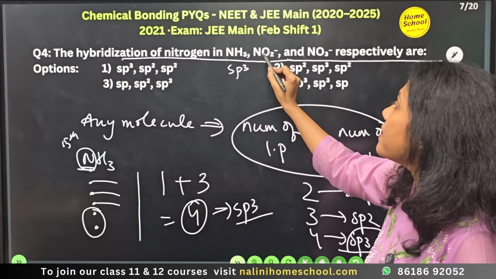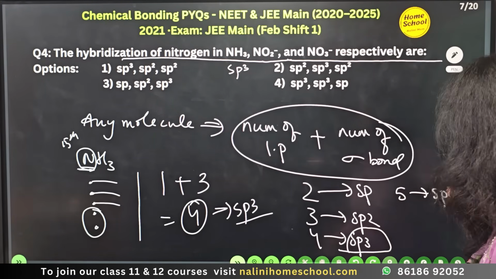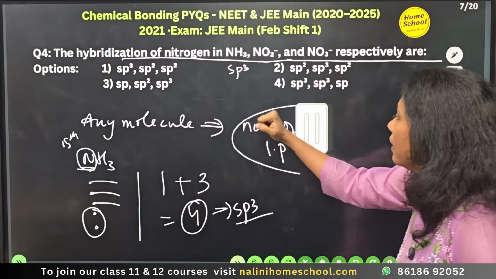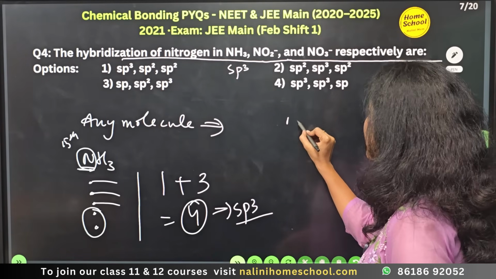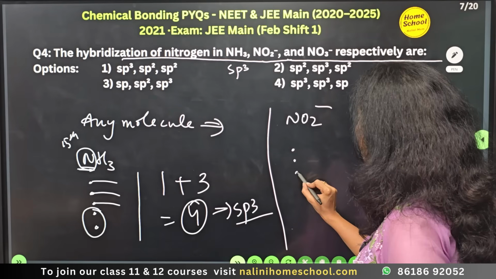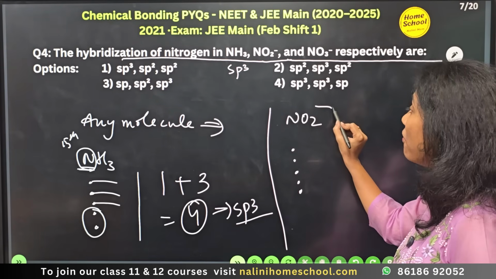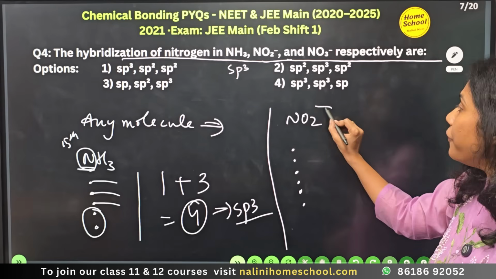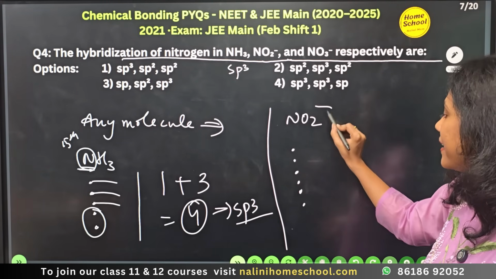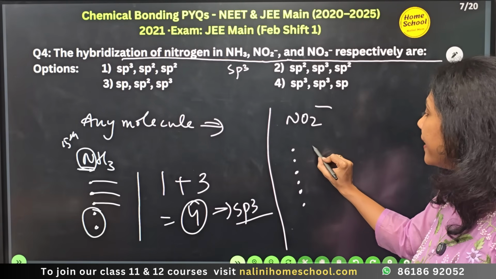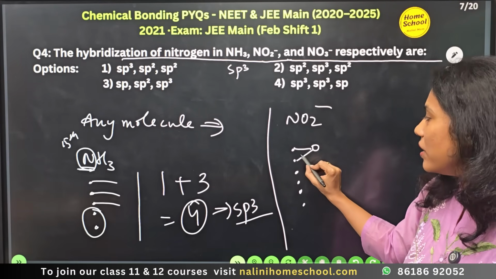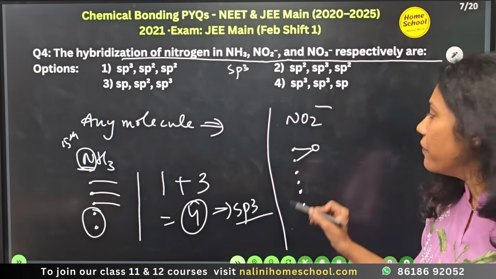Okay, so now let us go for NO2 minus. I'll just erase all these things. NO2 minus, right? Nitrogen, again 5 valence electrons, 1, 2, 3, 4, 5. But if you have minus, add 1 more electron extra. If you have plus, remove that electron from the valence electrons. So 1 minus is there, I'm adding 1 more. Each oxygen will always take up 2 electrons for bonding, because with oxygen, most of the time a double bond is formed with the central atom.